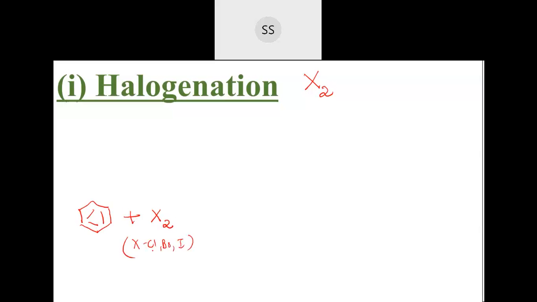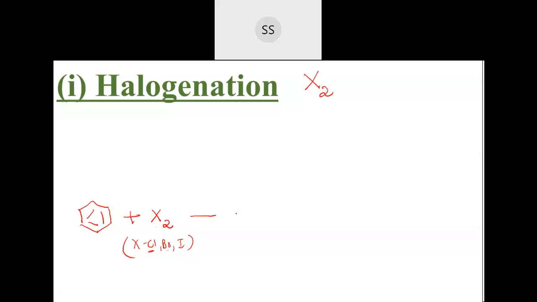If you are particularly doing it with chlorine, if you take X as chlorine, then it will be called chlorination. If you take Br here, then it will be named bromination. If I take iodine, then it is called iodination. Whatever element you are going to add, that name will be given to that particular reaction. In general we call them halogenation, but particularly if I am going to add chlorine, that will be called chlorination. Bromine means bromination, iodine means iodination.